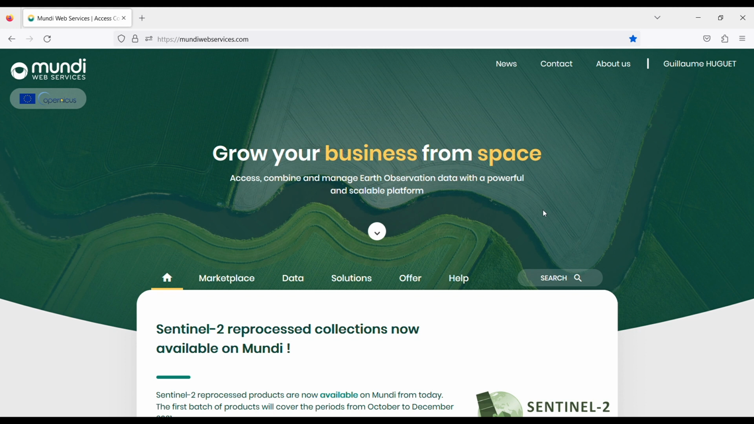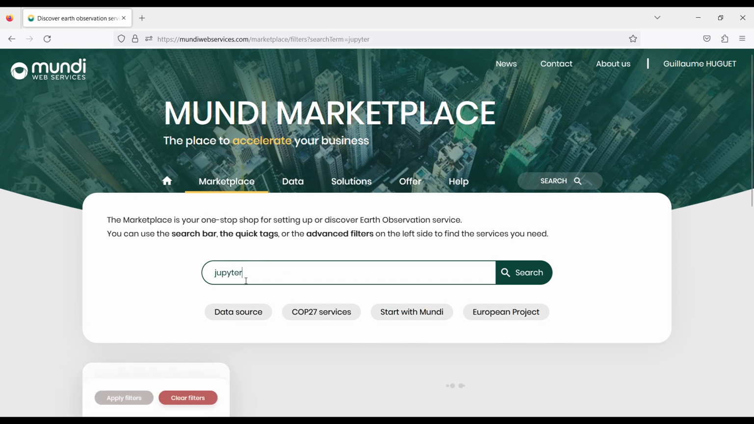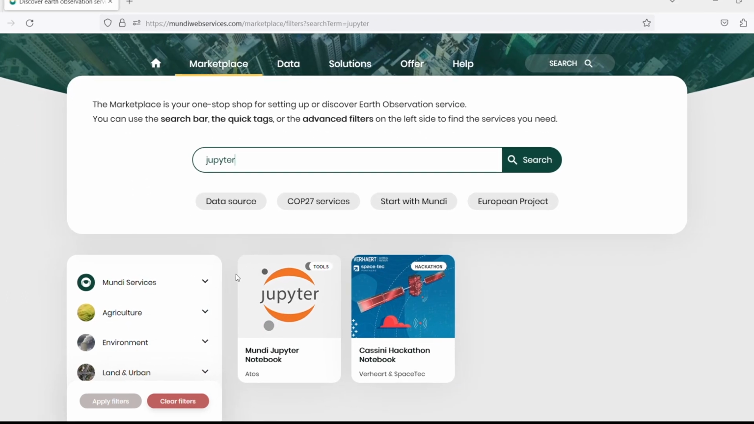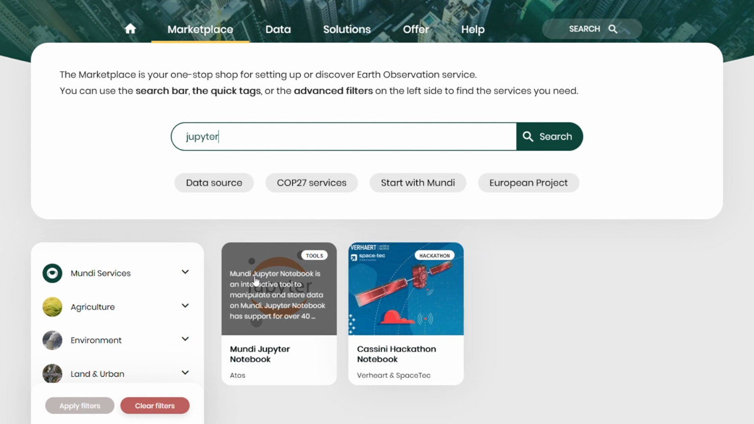Let's go for Jupyter Notebooks. Here in the menu, select Marketplace. Then use the search bar to find Jupyter Notebooks service. If you want to access notebooks that are related to a special event, like hackathon, click on the corresponding service. Otherwise, if you need to access classical Mundi's notebooks, click on Mundi Jupyter Notebook.